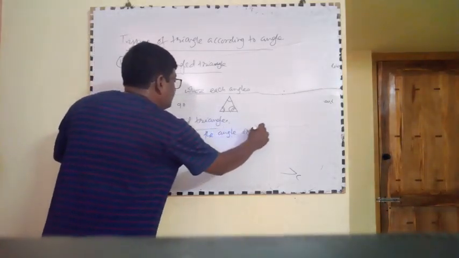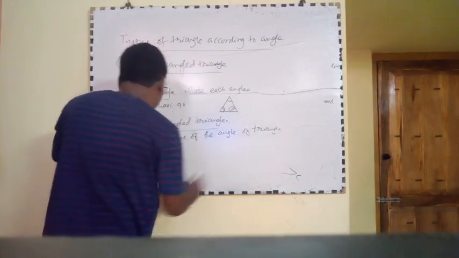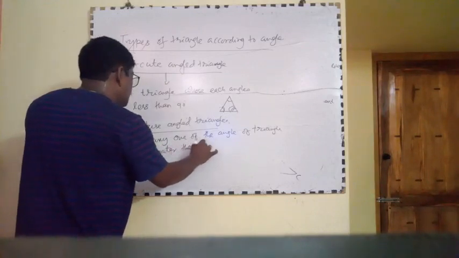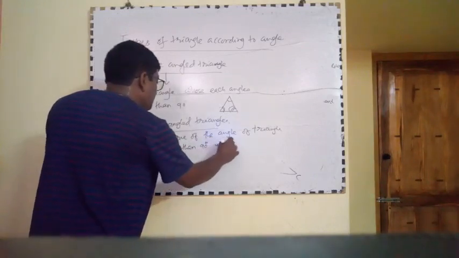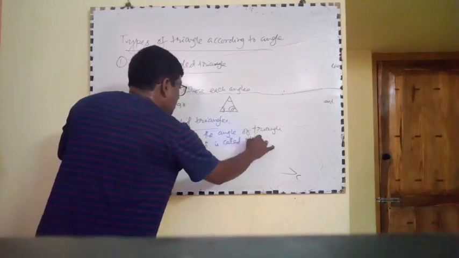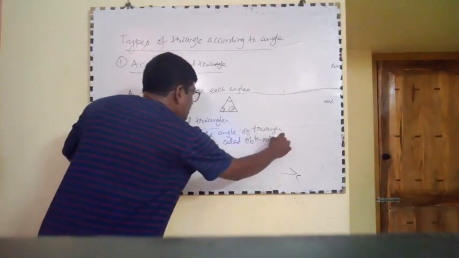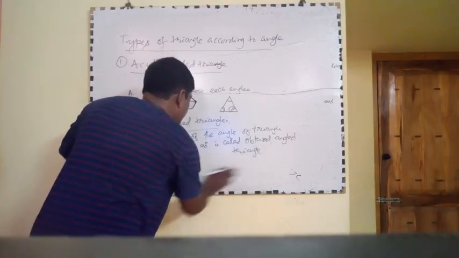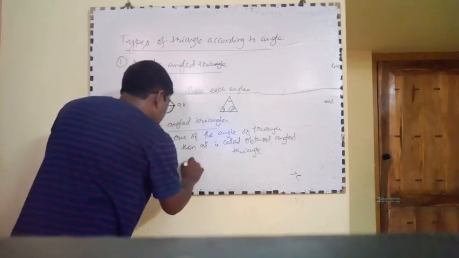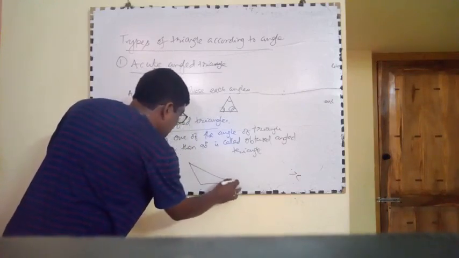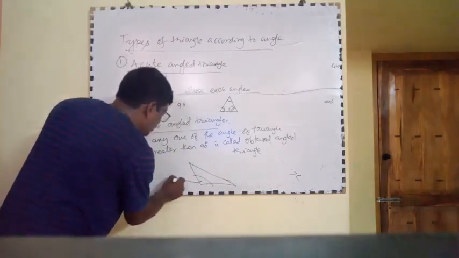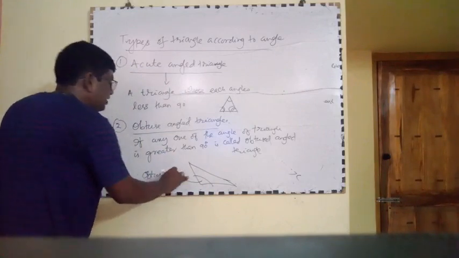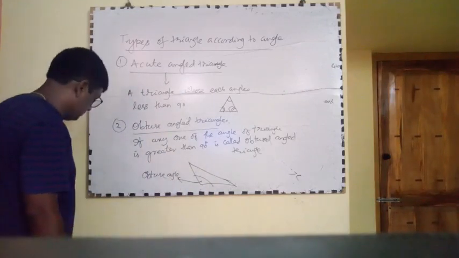Figure is, this is obtuse angle. So the triangle is called obtuse angle triangle.